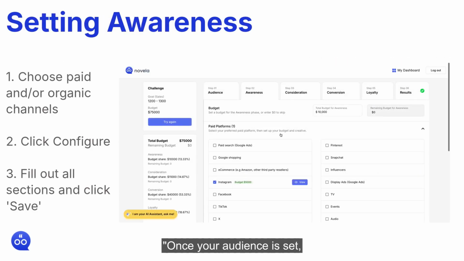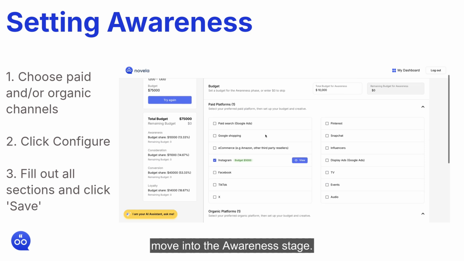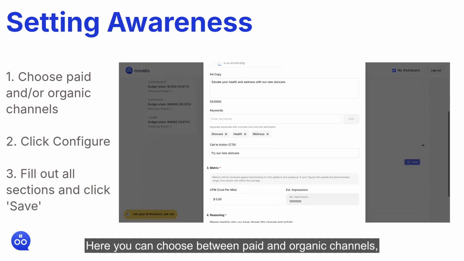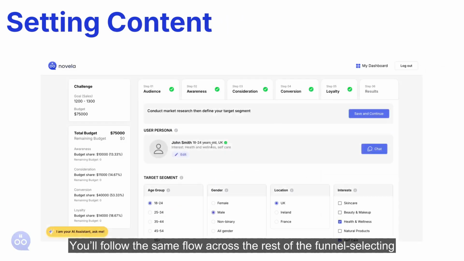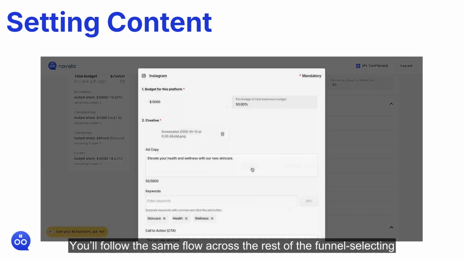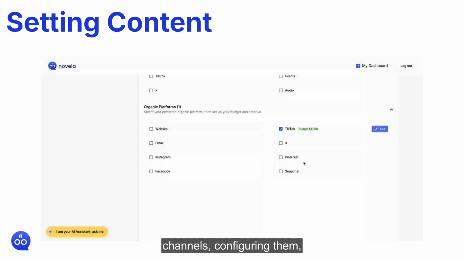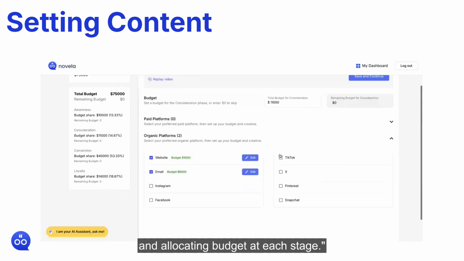Once your audience is set, move into the awareness stage. Here you can choose between paid and organic channels and configure how each channel will run. You'll follow the same flow across the rest of the funnel, selecting channels, configuring them, and allocating budget at each stage.